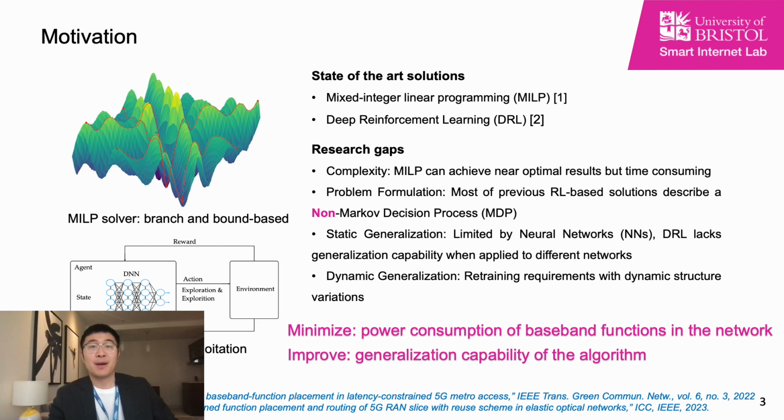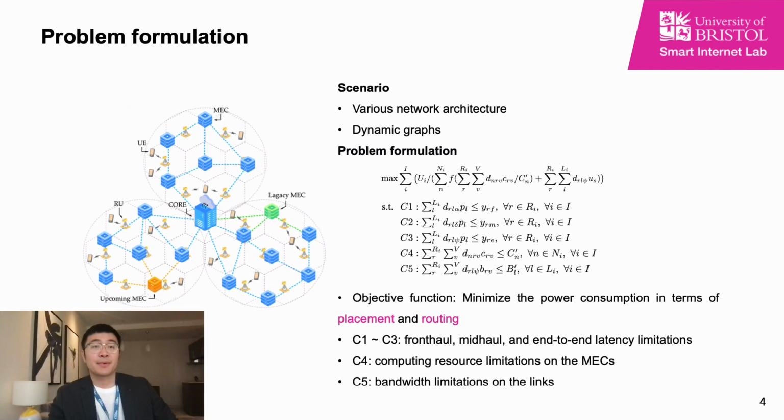First is to minimize the power consumption of baseband functions in the network, and second is to improve the generalization capability of the algorithm. Taking the left figure as an example, there are three networks with different architecture. So if we want to have a dedicated baseband function placement policy for each of them, we will need three optimization sessions. In addition, there might be legacy MECs or upcoming MECs going to be removed or added to the network. This will further diminish the effectiveness of the previously optimized solution.